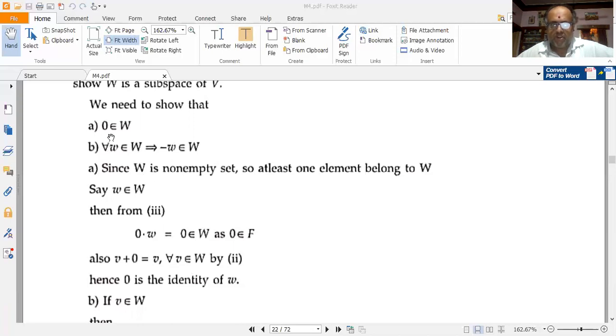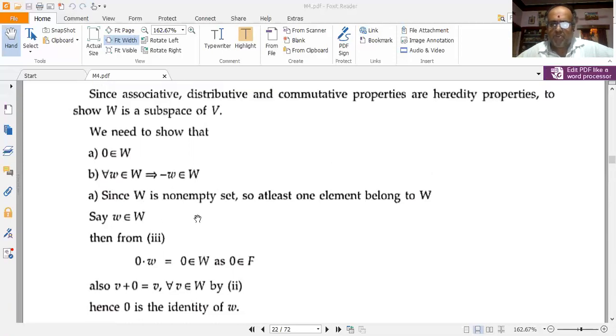We're talking about proving 0 belonging to W. We have been given that W is a non-empty set, so it can consist of at least one or more elements.